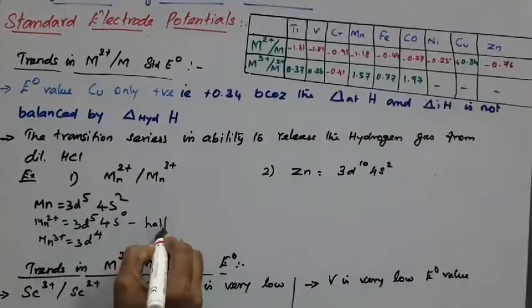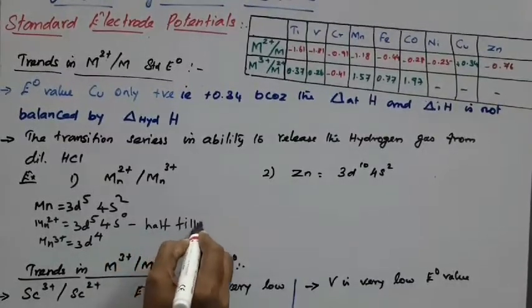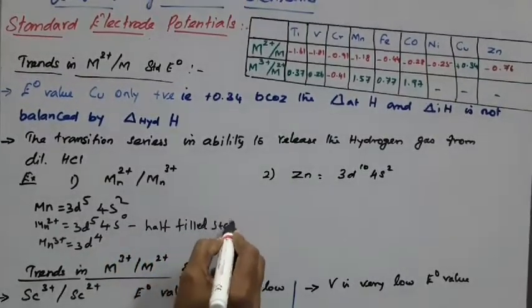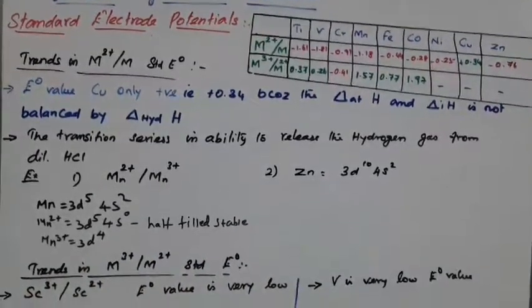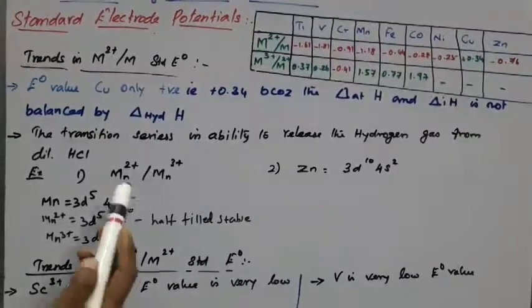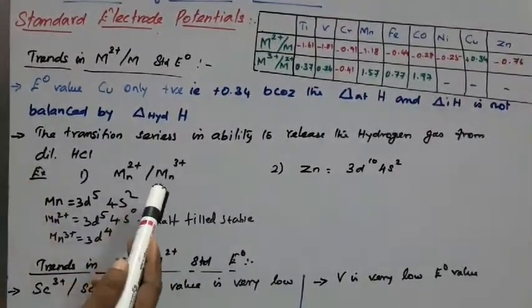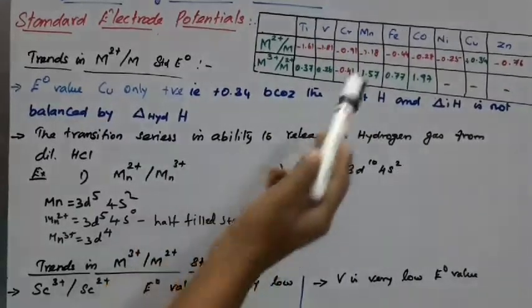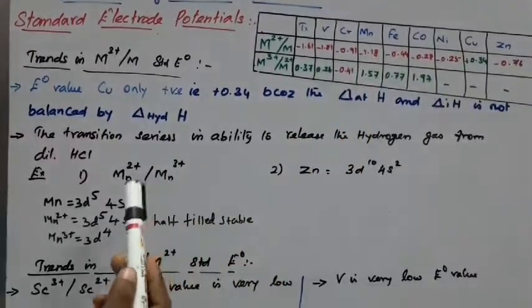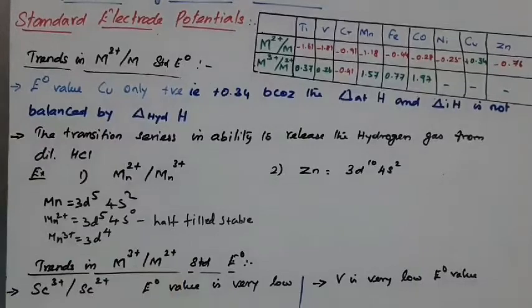So among these two, Mn2+ has a more negative value, 1.18, due to the half-filled electronic configuration.